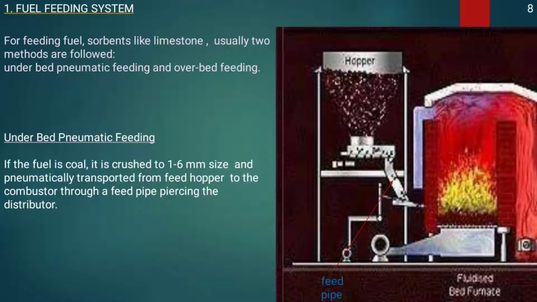Fuel feeding system. For feeding the fuel and the sorbents like limestone, usually two methods are followed: under bed pneumatic feeding and over bed feeding. Under bed pneumatic feeding: if the fuel is coal, it is crushed to 1 to 6 millimeter size and pneumatically transported from the feed hopper to the combustor through a feed pipe.